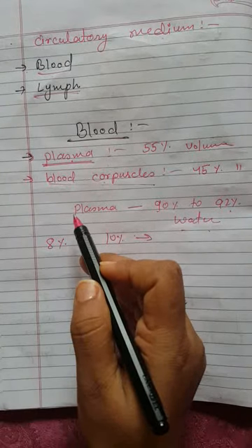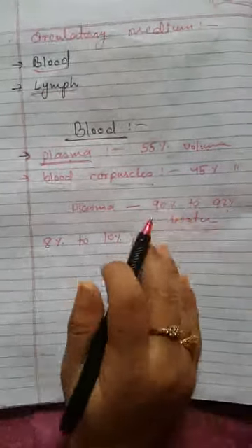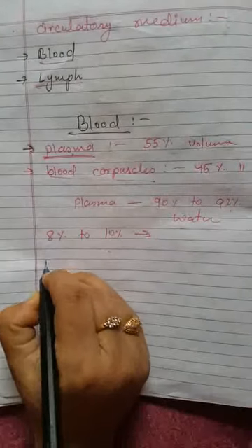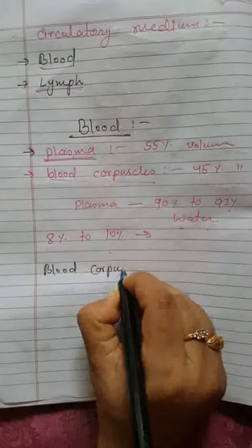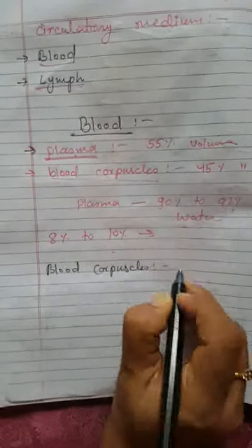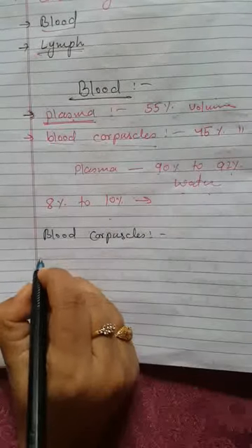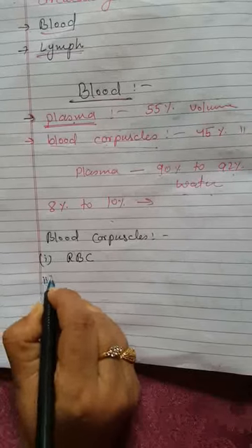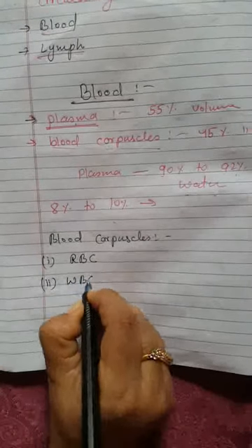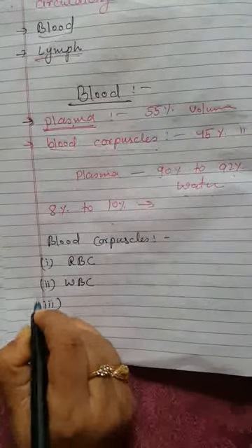Now coming to blood corpuscles. As I said, blood consists of three things: RBC, then WBC, and then platelets.